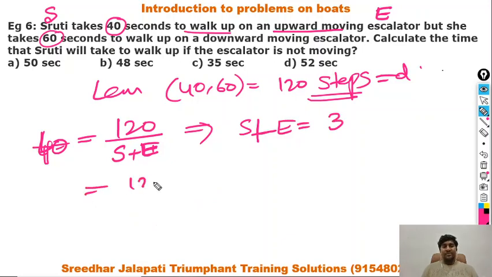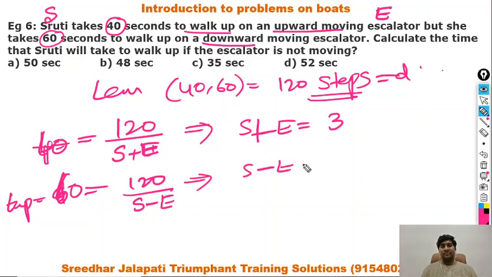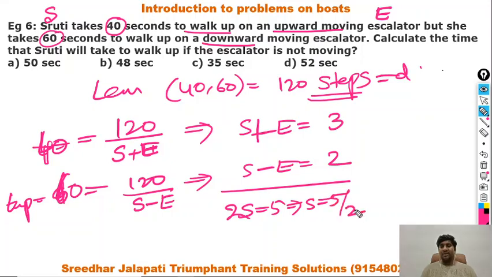Now for the same 120 steps, when Shruti was going in the wrong direction, I can say when the escalator is moving down and she is walking up, it's like an upstream journey. So the time taken for the upstream journey is given as 60, equal to 120 by s minus e, Shruti speed minus escalator speed. On further simplification, s minus e is 120 by 60, which is 2. On solving these two, I will get 2s is equal to 5. That implies s is equal to 5 by 2. Shruti's speed we found. If you are asked to find the escalator speed, then you can substitute s in any of these equations and you will get the escalator speed.